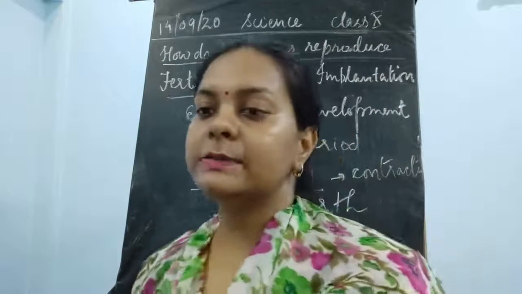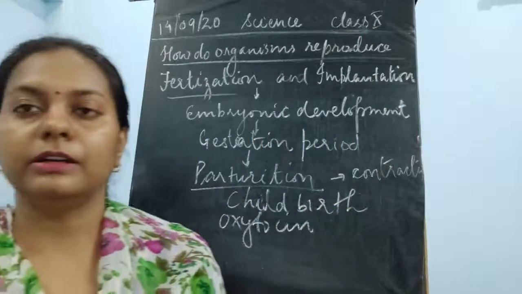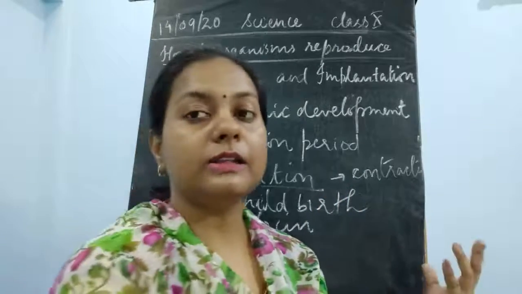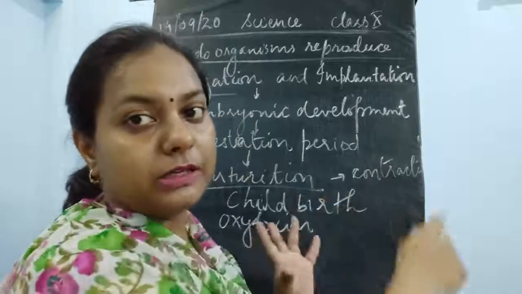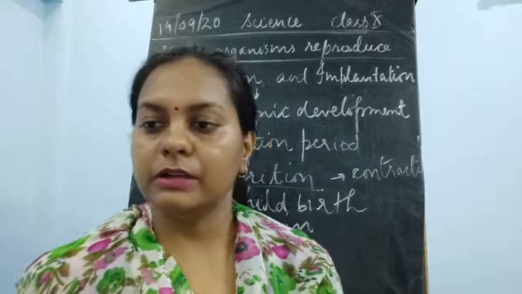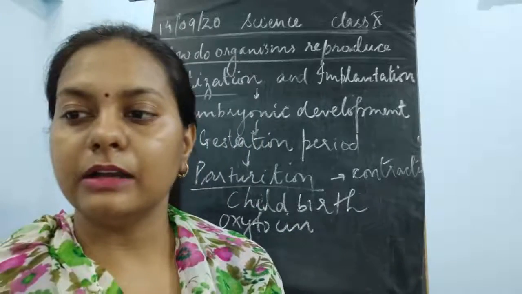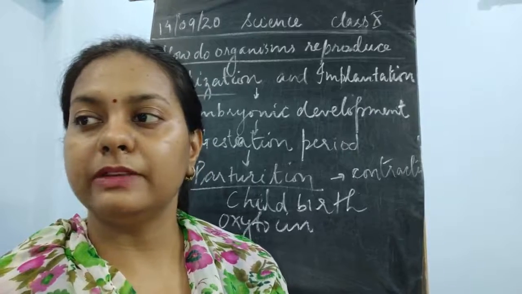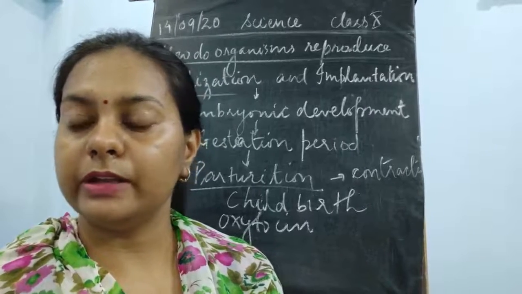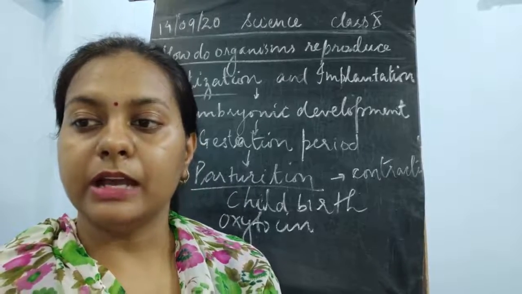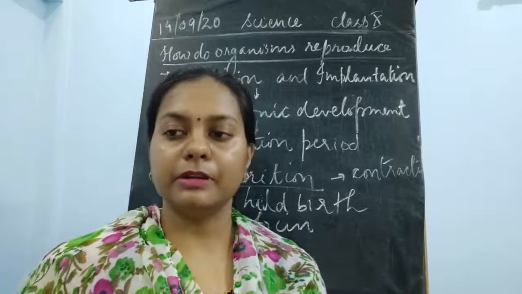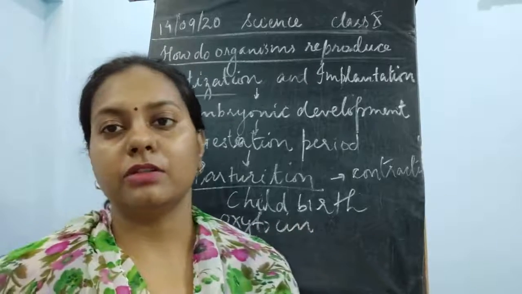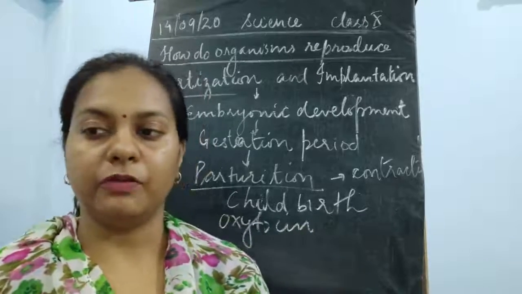Fine. Now this is being held with the help of different structures, different hormones, and all these hormones are responsible completely for the birth of the child. So this is known as the parturition. This was about the complete embryonic development and its birth. Once the birth takes place, the placenta lining is also discharged. The placenta lining is also expelled out from the body.